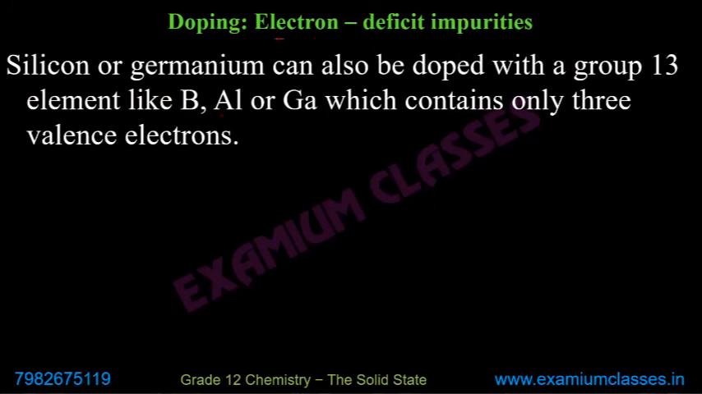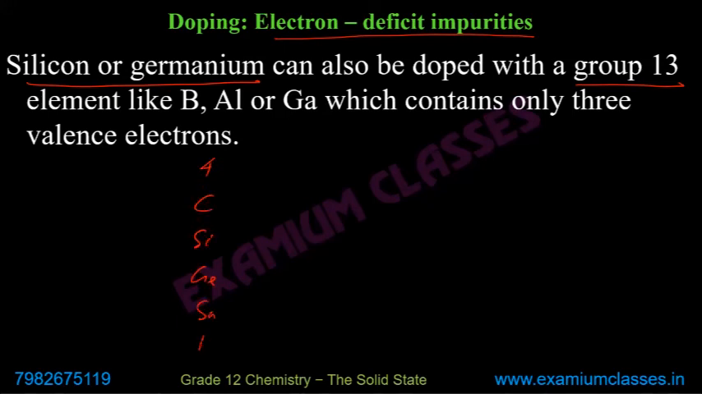Now, electron deficit impurities, or electron deficient impurities. Again, silicon and germanium can also be doped with group 13. So I said group 14 elements have 4 valence electrons. Now group 13 elements have 3 valence electrons: boron, aluminum, gallium, indium, thallium. So these can be doped with these also.